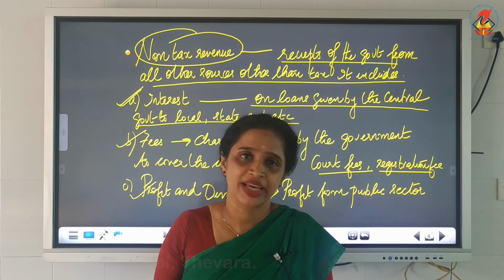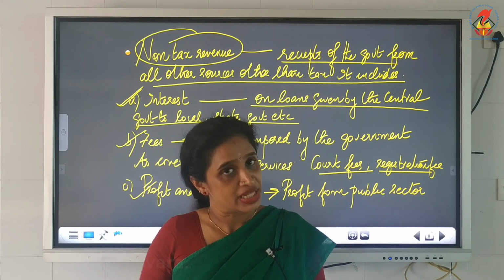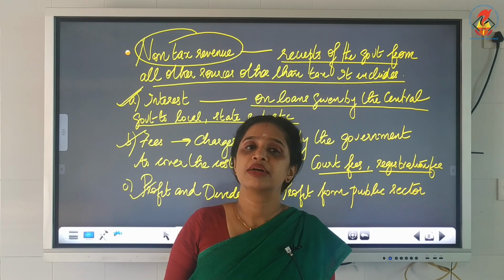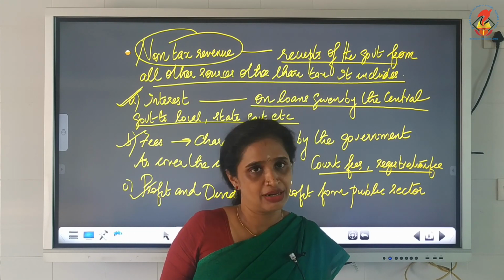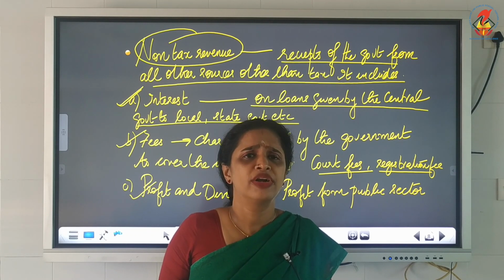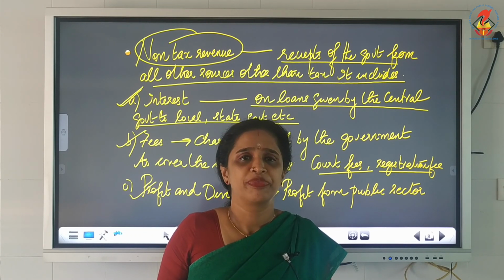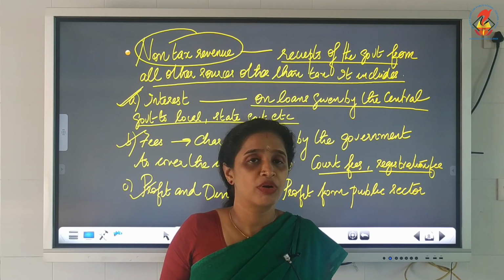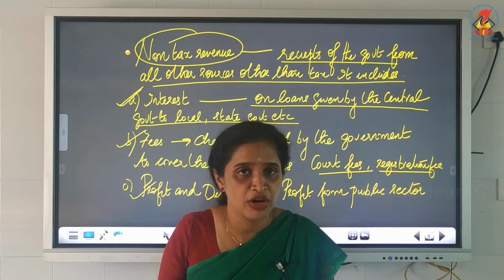What do you mean by that? Now you all know that there are three levels of government: central government, state government and local government. Now for example, if the state government is in need of finance or money to function, you know that sometimes expenditure will be more for the government.